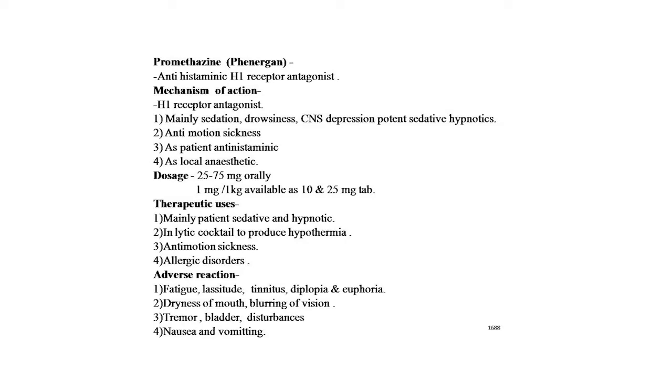Mechanism of action is H1 receptor antagonist, mainly sedation, drowsiness, CNS depression, and potent sedative hypnotics. Anti-motion sickness, as potent antihistaminic, and as a local anesthetic, this drug is being used. The dose of this drug is 25 to 75 mg orally, 1 mg per kg. A 10 and 25 mg tablet is also available in the market.